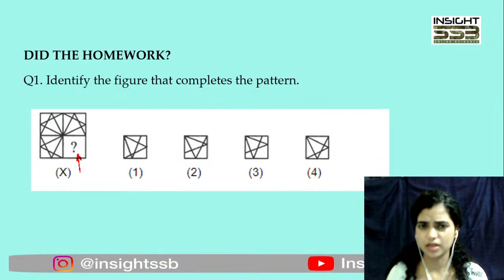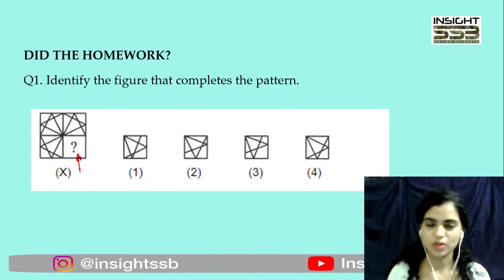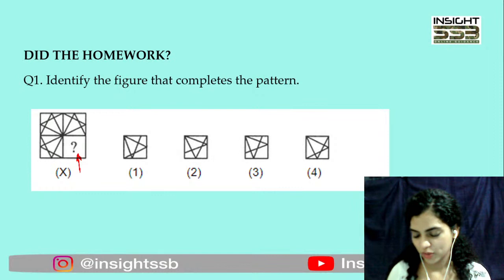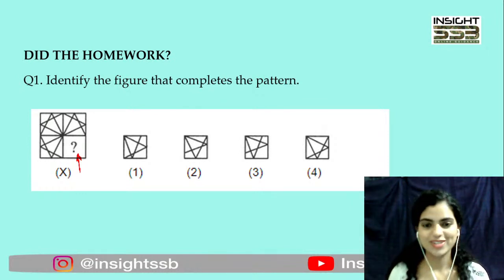Admit cards, yes, admit cards have not been released yet. That is not your concern. Your concern is preparation, so focus on that. Admit cards आ जाएंगे, exam dates आ जाएंगी. Right. So you guys are already there. I have got good students who have done their homework and you guys are absolutely correct. It is option 4 here.